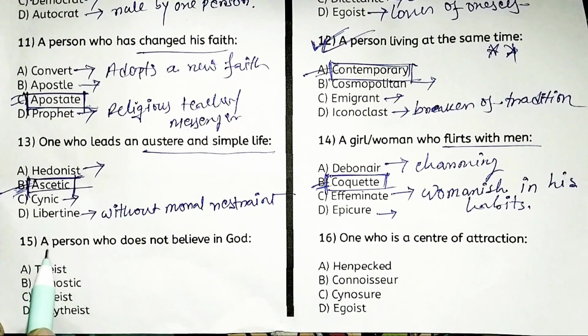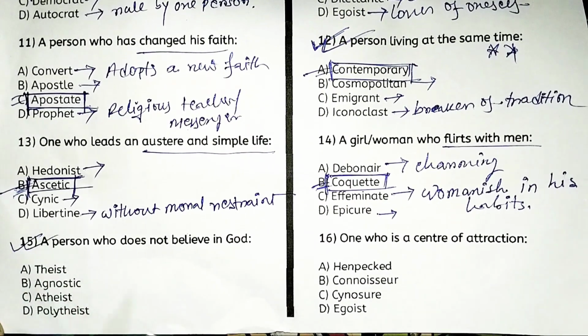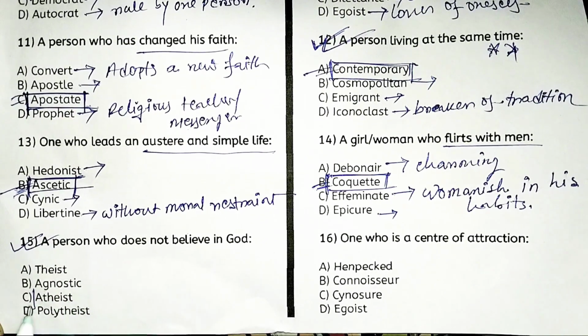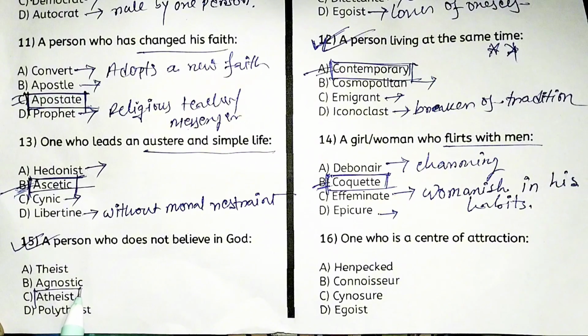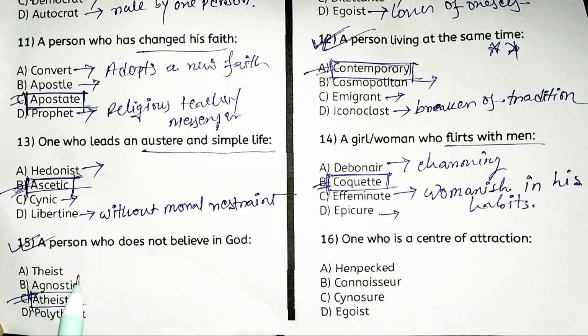Next, a person who does not believe in God. I think this one is very, very important. Yes, also you know this answer. So right answer is atheist. Someone who does not believe in God, the right answer is atheist, option C. And theist means someone who believes in God. Agnostic means unsure about God.